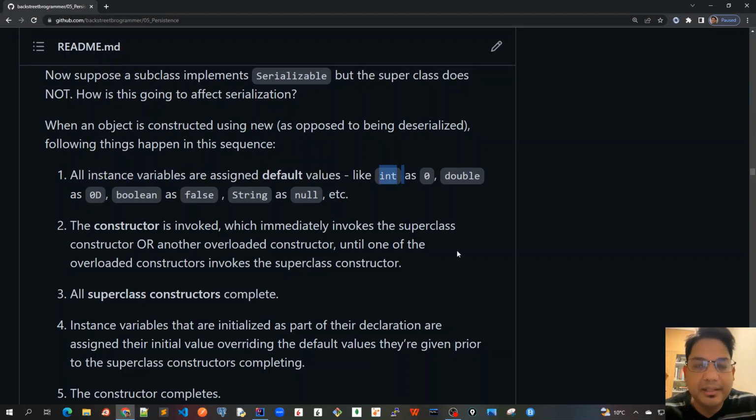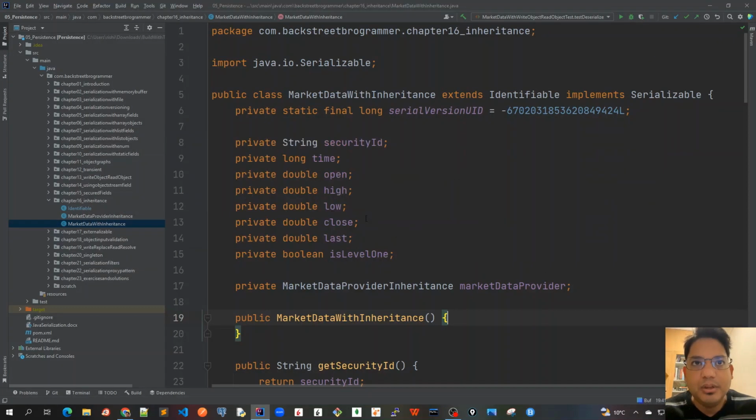For example, int is defaulted as 0, double as 0d, boolean as false, and String as null. If we look at this particular example, this Java POJO class, when we create it with new MarketDataWithInheritance,